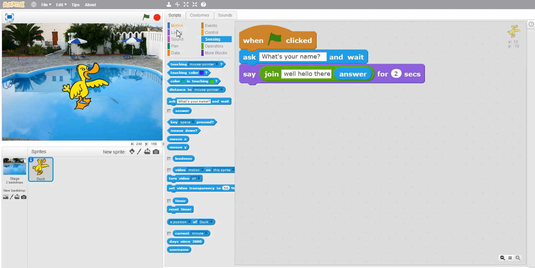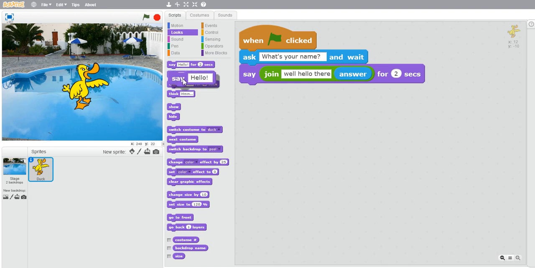Now we have to tell the player that when we press the space key, the quiz will be started. So for that, take this block and enter press space key to start.